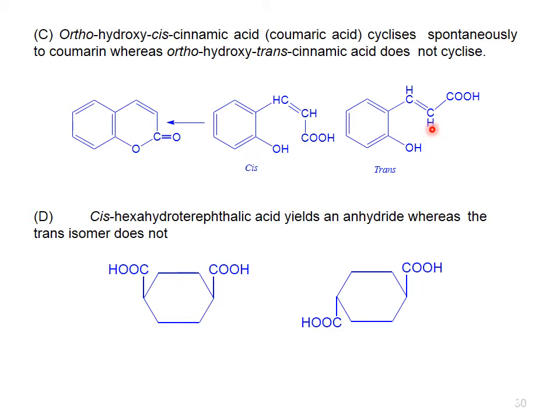Similarly, there is another example: cis-hexahydroterephthalic acid yields an anhydride, whereas the trans isomer does not. This is the cis-hexahydroterephthalic acid which undergoes dehydration and gives an anhydride, while its trans isomer does not give anhydride. By the cyclization method, we have given 4 examples to determine the configuration of the compound, whether it is a cis isomer or a trans isomer.